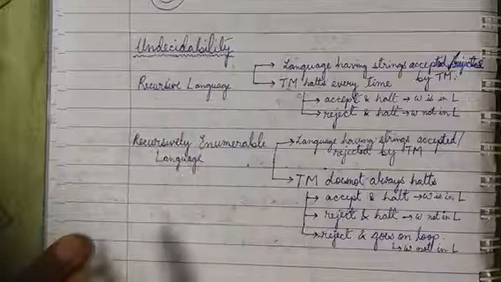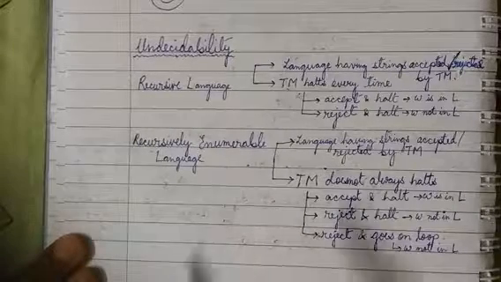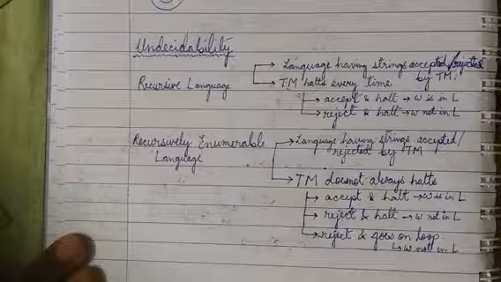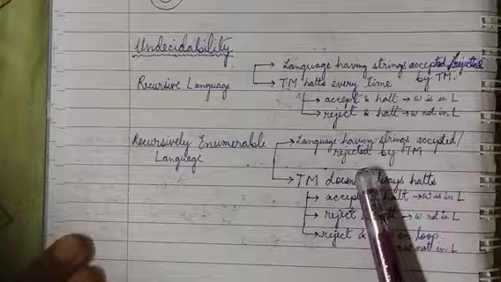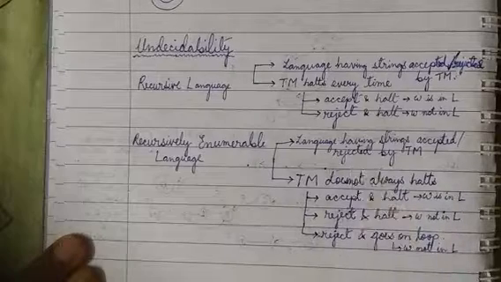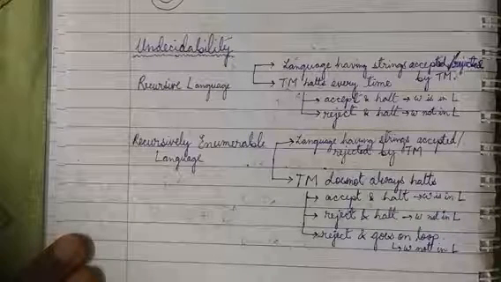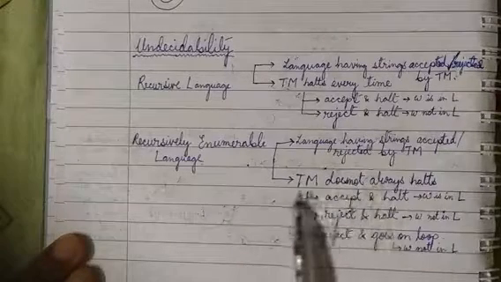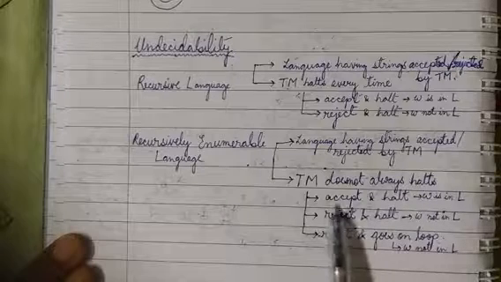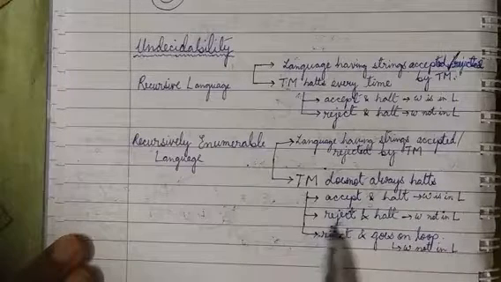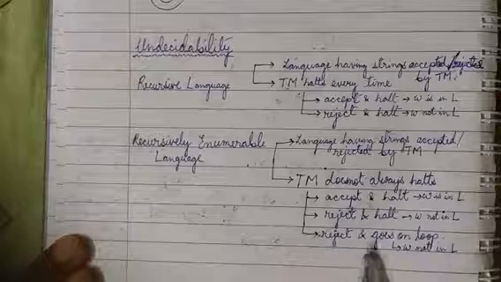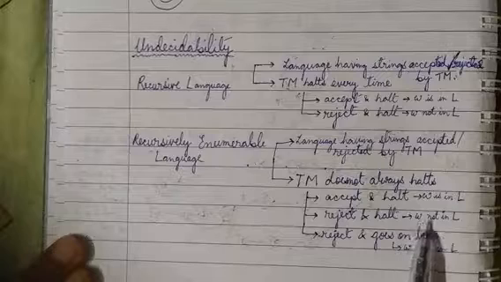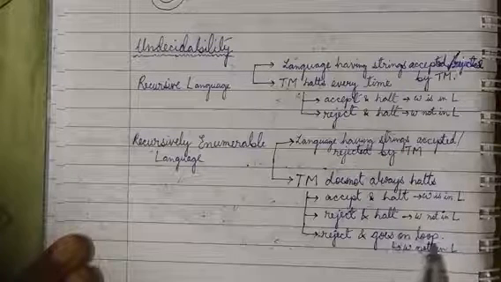This is recursive language. Coming to recursively enumerable language, it is similar to recursive language, but there is one condition: once it will accept and once it will reject, but in case of rejection, the Turing machine may halt or may not halt. When it accepts, it will halt, but when it rejects, it may halt or it may not always halt. So how do we write it? Reject and halt, omega not in L; reject and go on looping, omega not in L.